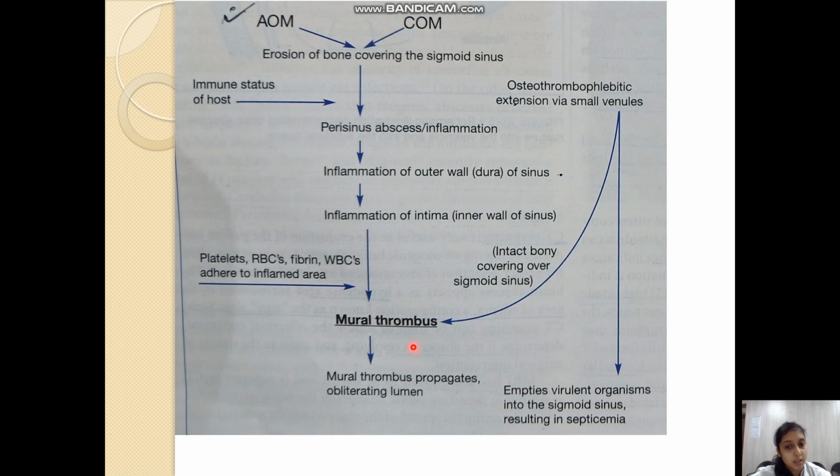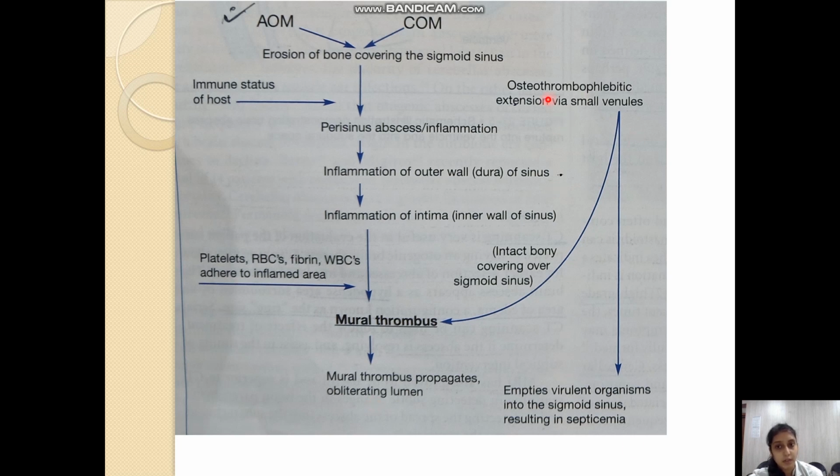Also, this mural thrombus can directly be formed by osteothrombophlebitic extension via small venules. That is, whenever small thrombi are formed due to inflammation of the small veins draining into the sigmoid sinus, they combine to form a large mural thrombus in the sigmoid sinus. And this mural thrombus then propagates or obliterates the lumen of the sinus, which will lead to an increase in the intracranial tension, or it may propagate further to spread the infection to the other sinuses or to the internal jugular vein.